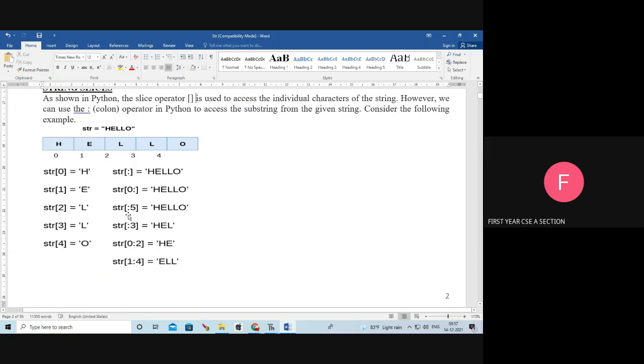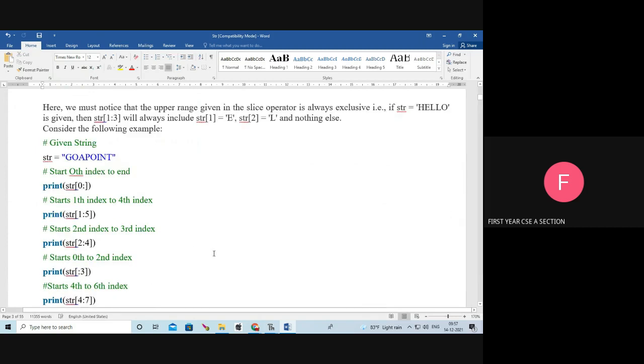Next, the start index is not given, the end index is 5. End index minus 1, so 5 minus 1, 4. So 0 to 4, the whole string will be displayed. Next, the start index is 0, the end index is not given. End index not given means you consider up to the last item, so hello will be displayed. Next, the start index is not given, and the end index is also not given, which means you consider the whole string.